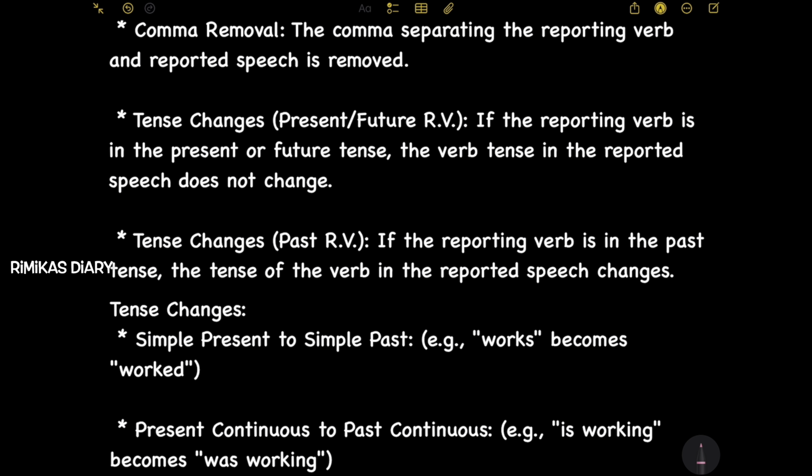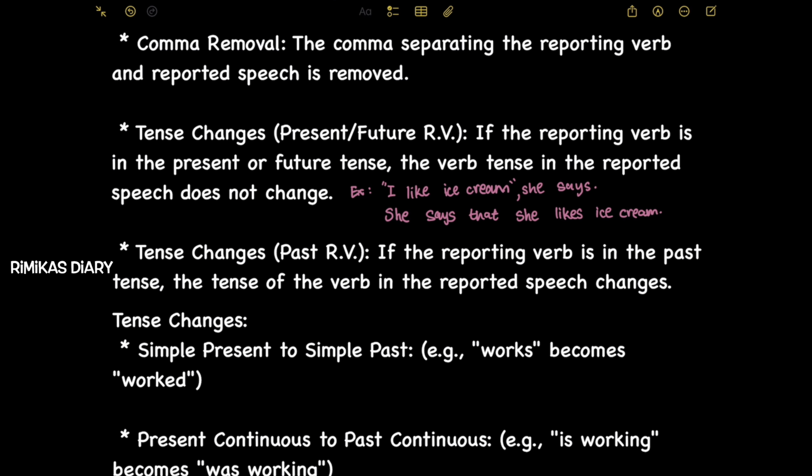Tense changes. Present or future RV. If the reporting verb is in the present or future tense, the verb tense in the reported speech does not change. So let's see some examples.